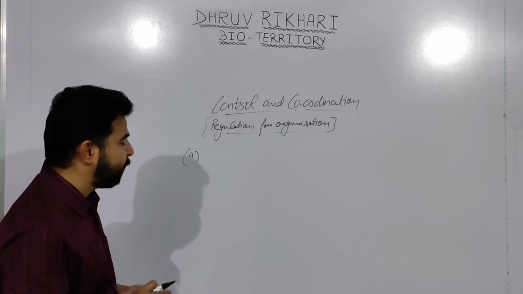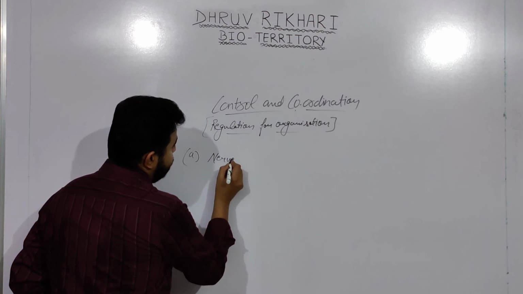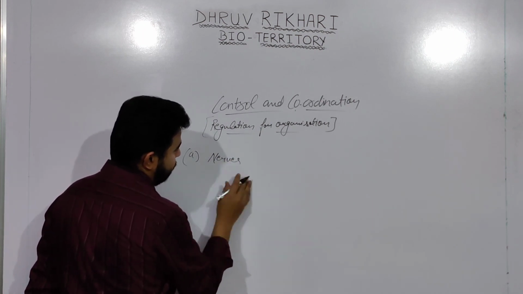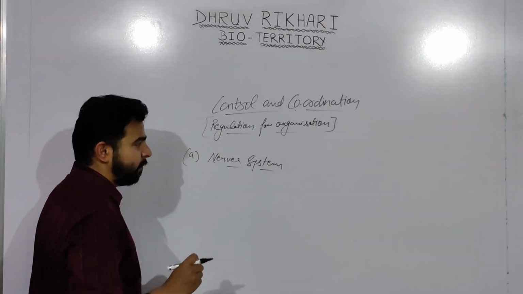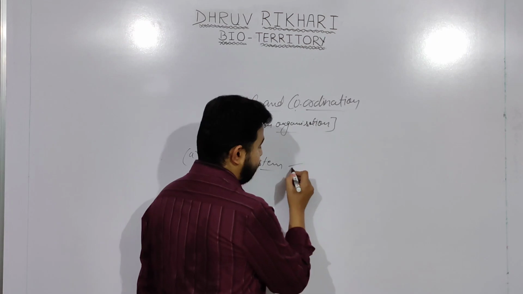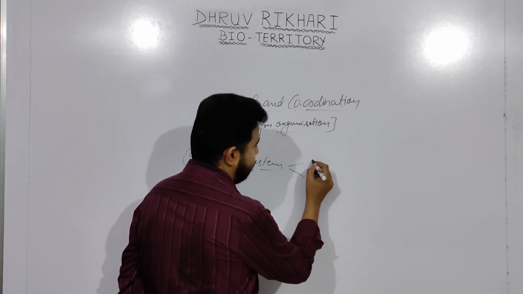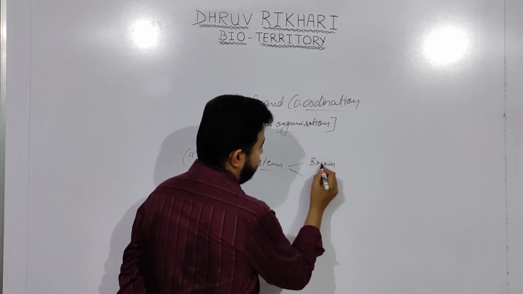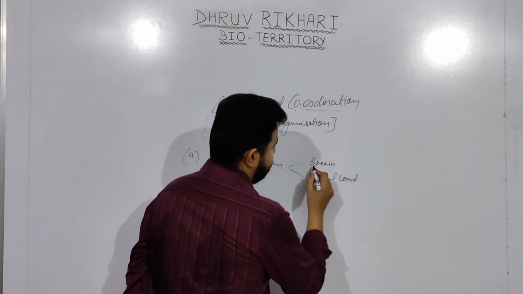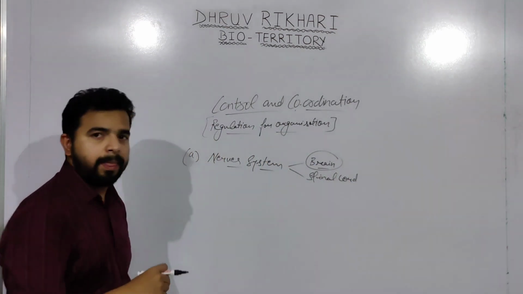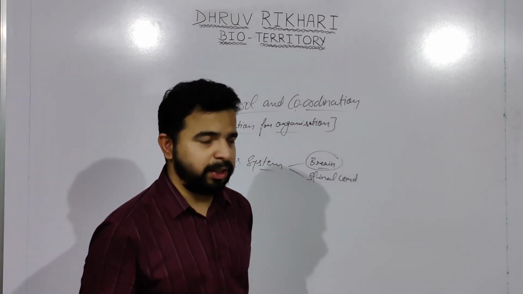So control and coordination is very important. Here, under control and coordination, we are going to look at the nervous system. The nervous system is basically classified into two types: the brain and the spinal cord. These two systems play a very significant role in controlling and coordinating our body functions.